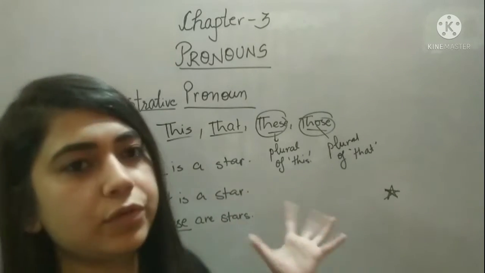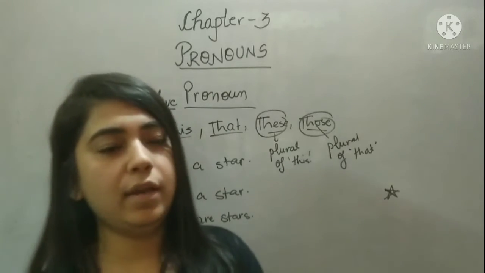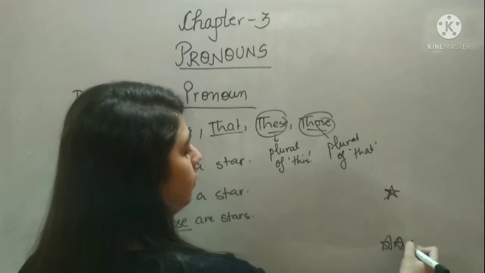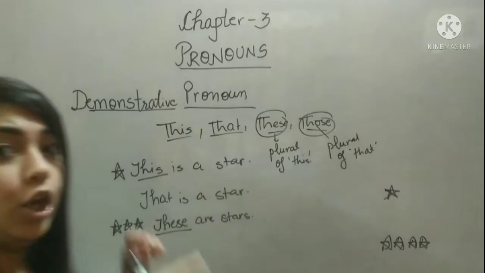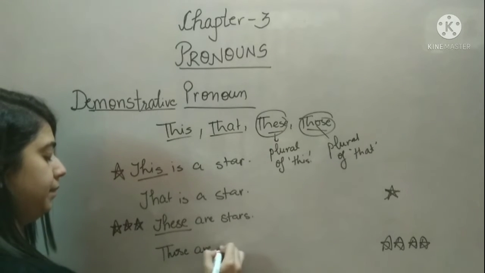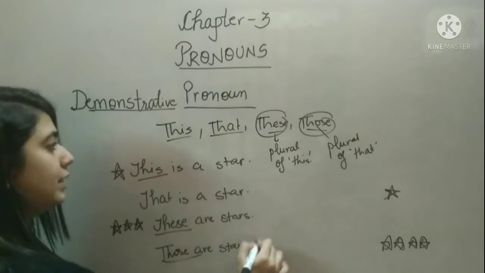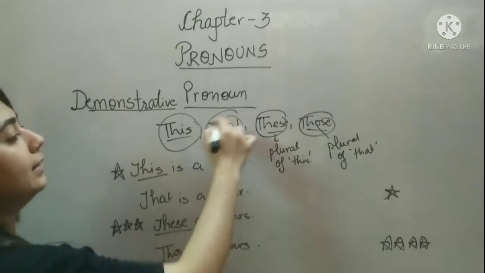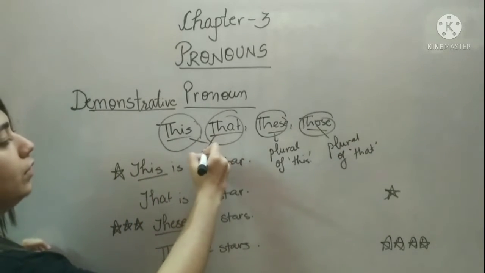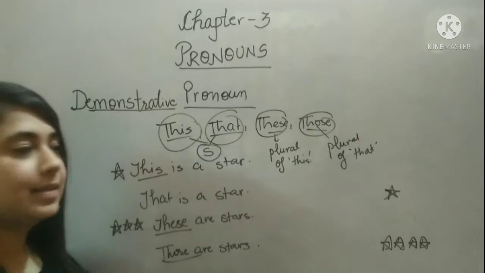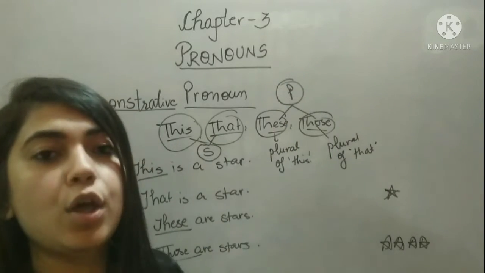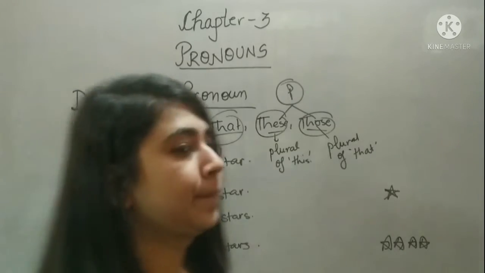I am just showing the picture of a star, that's why I am taking star. It could be pen, bottle, anything. And if it's here, then I can say those are stars. Okay, so this is the difference between this and that, and then these and those. For singular, you can use this, that. For plural, we can use these, those, right?